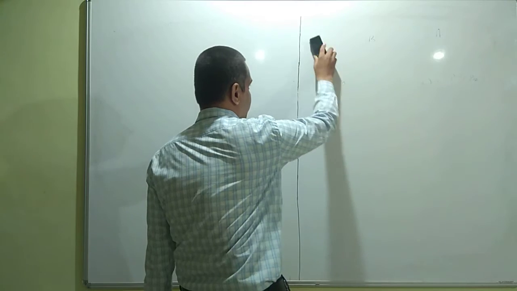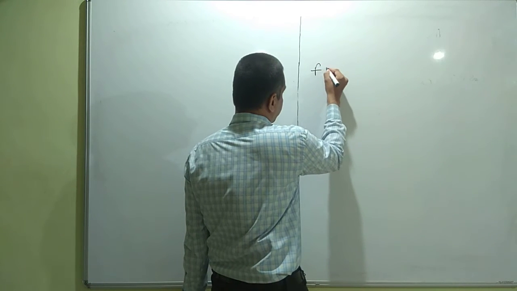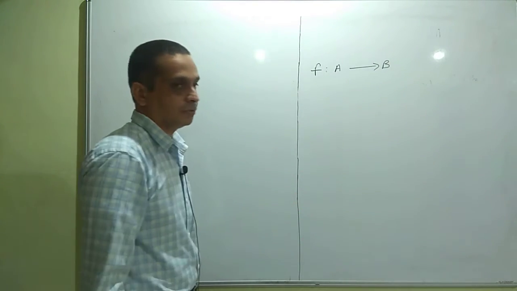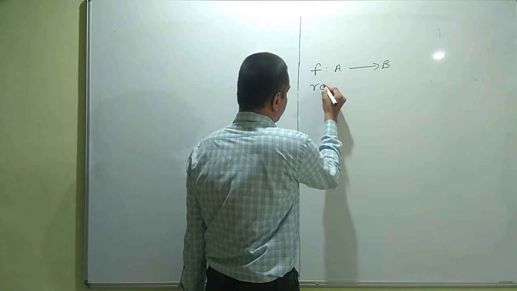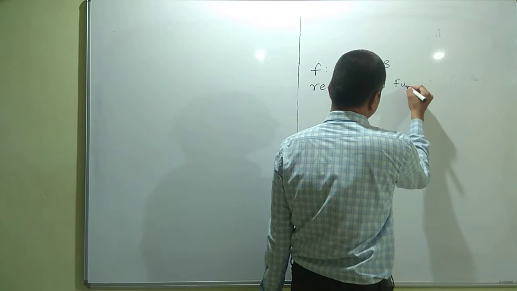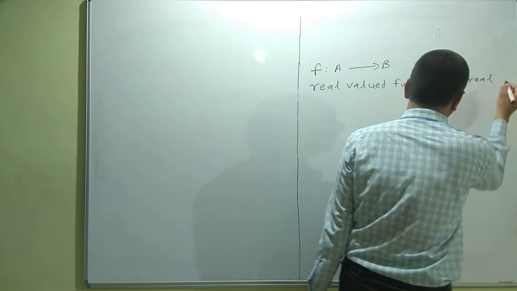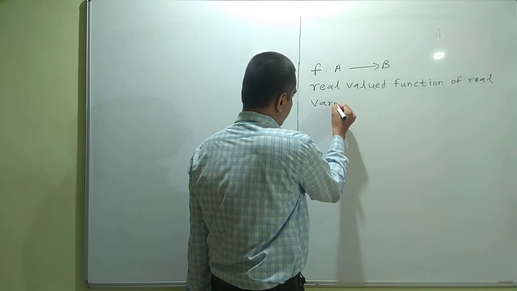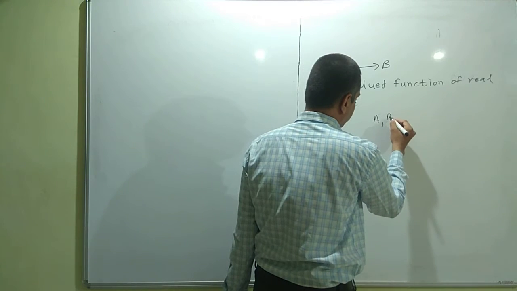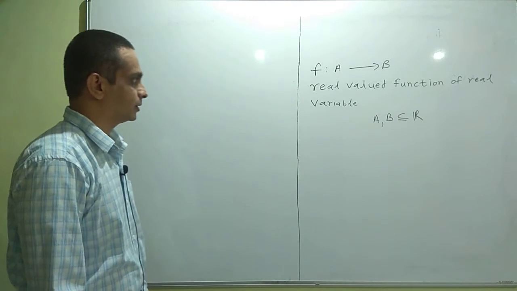A function f from set A to set B is a real valued function of real variable if both domain and codomain are subsets of R. The set R denotes the set of all real numbers.